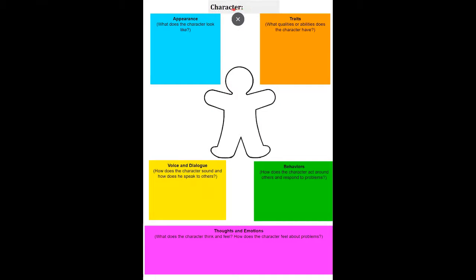On the very top, students will be asked to write the name of the character they are analyzing. They can write the name of the character in between the actual image as well. In the upper left-hand corner, students will be asked to write about the appearance of the character. Appearance means, what does the character look like? They can choose to draw a picture, or they can choose to simply write in words or in bullet points what this character looks like, their appearance.